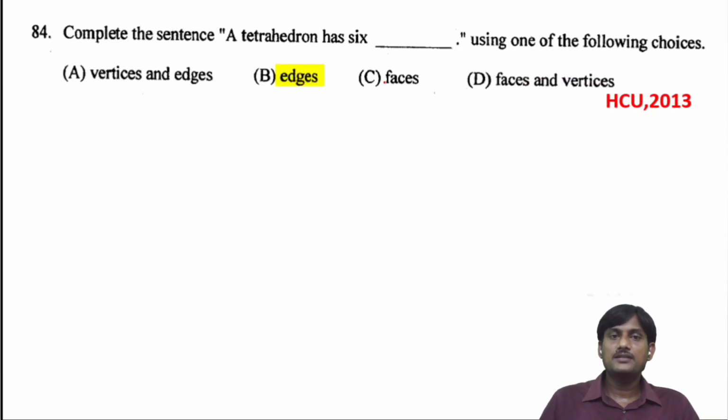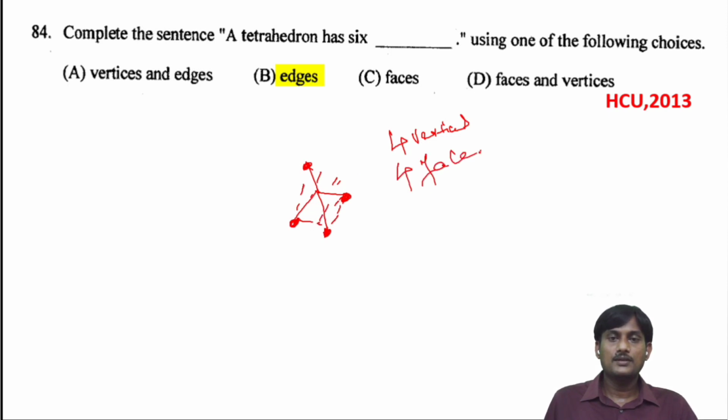Complete the sentence: a tetrahedron has how many edges? Okay, if you take a tetrahedron, this one has 4 vertices, and also this one has 4 faces. So these are 4 faces. This one has 4 faces, and this one has 6 edges. So the correct option will be 6.